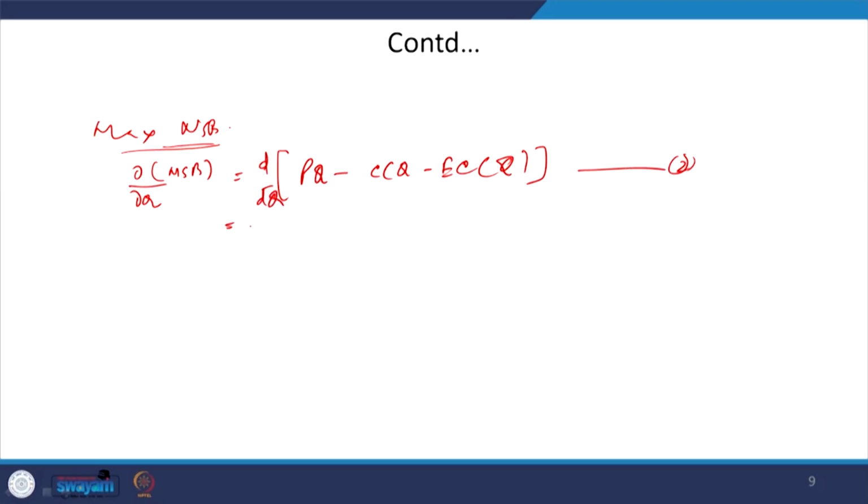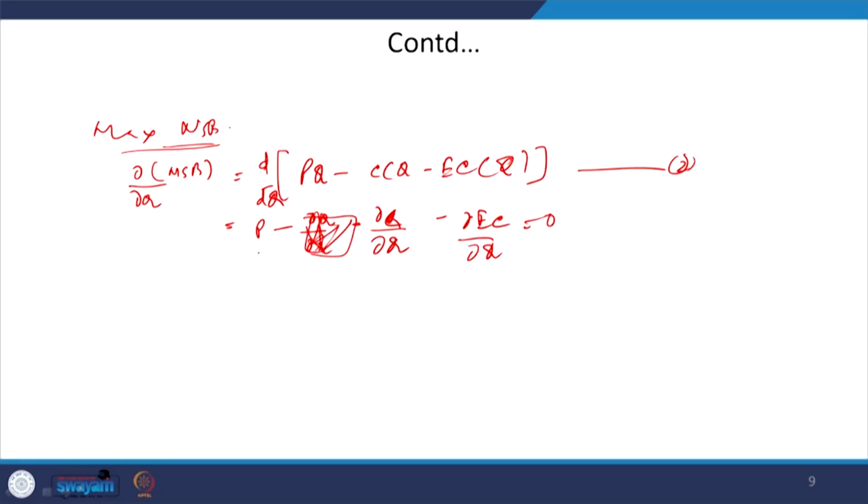d by dQ. So, after doing this, what you are getting is P minus del C by del Q minus del EC by del Q equal to 0. This is the first order condition to be 0.